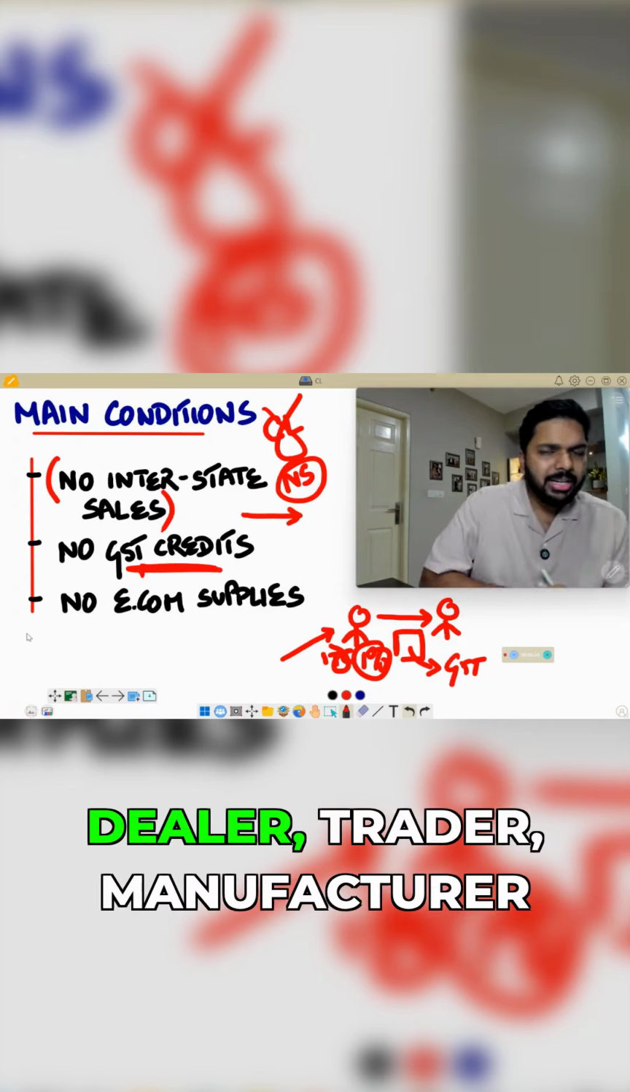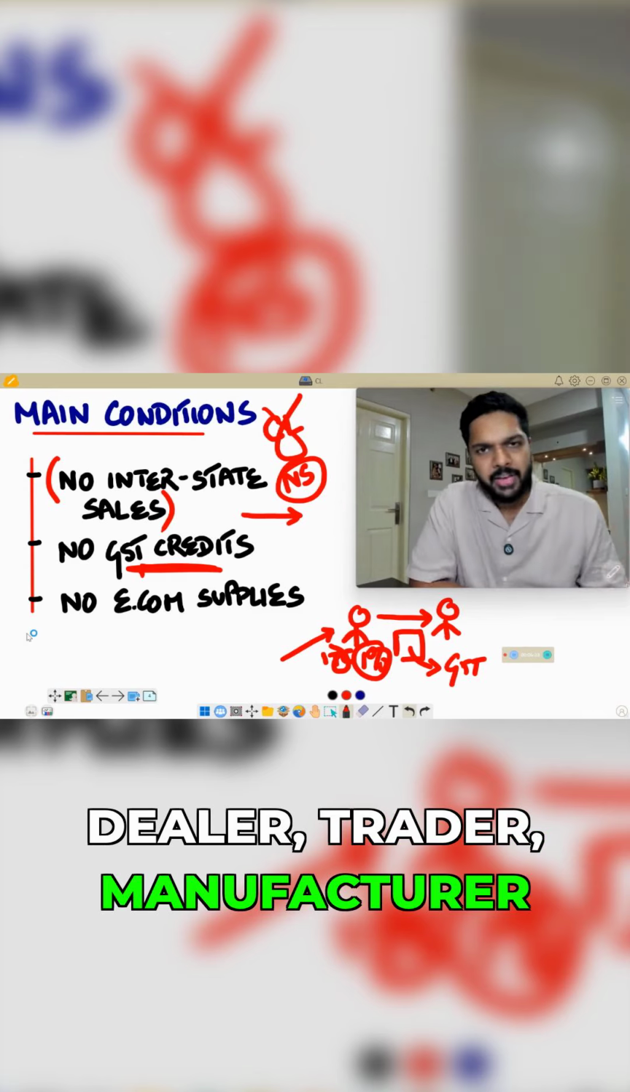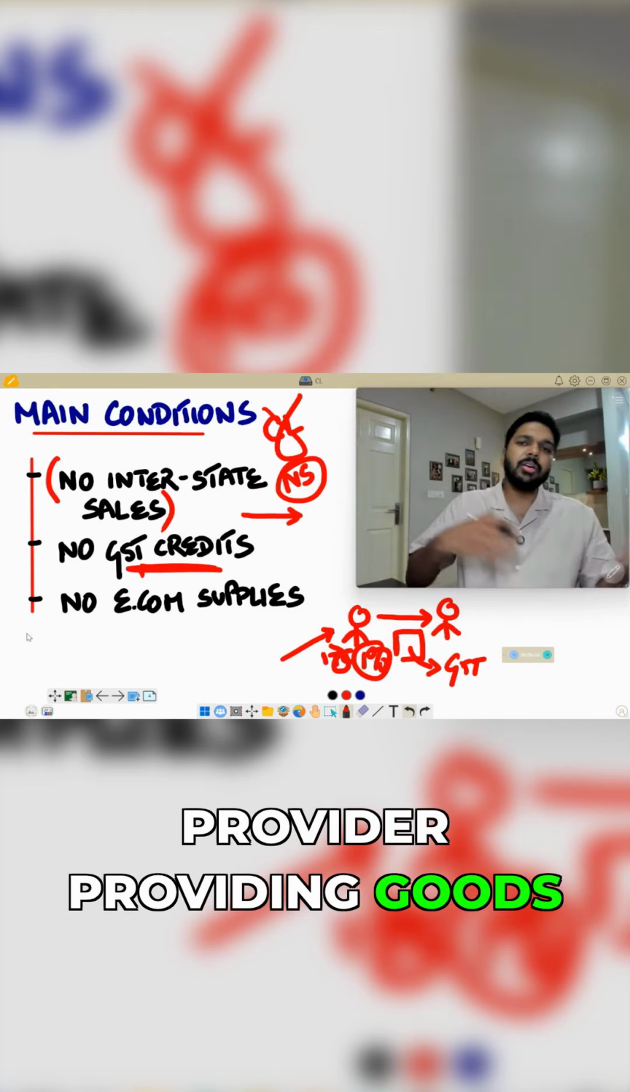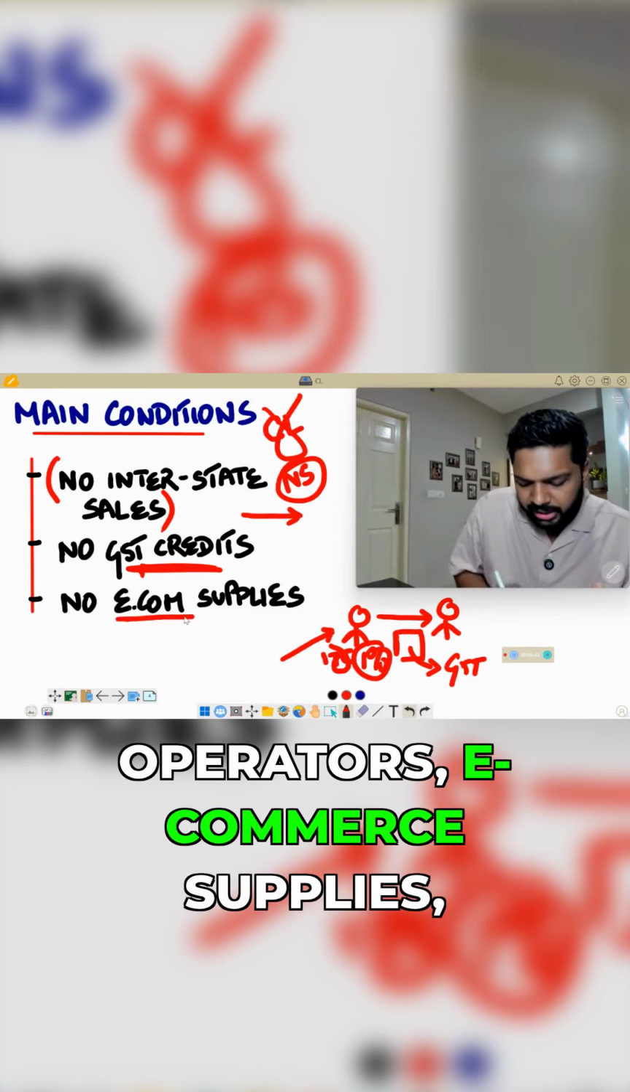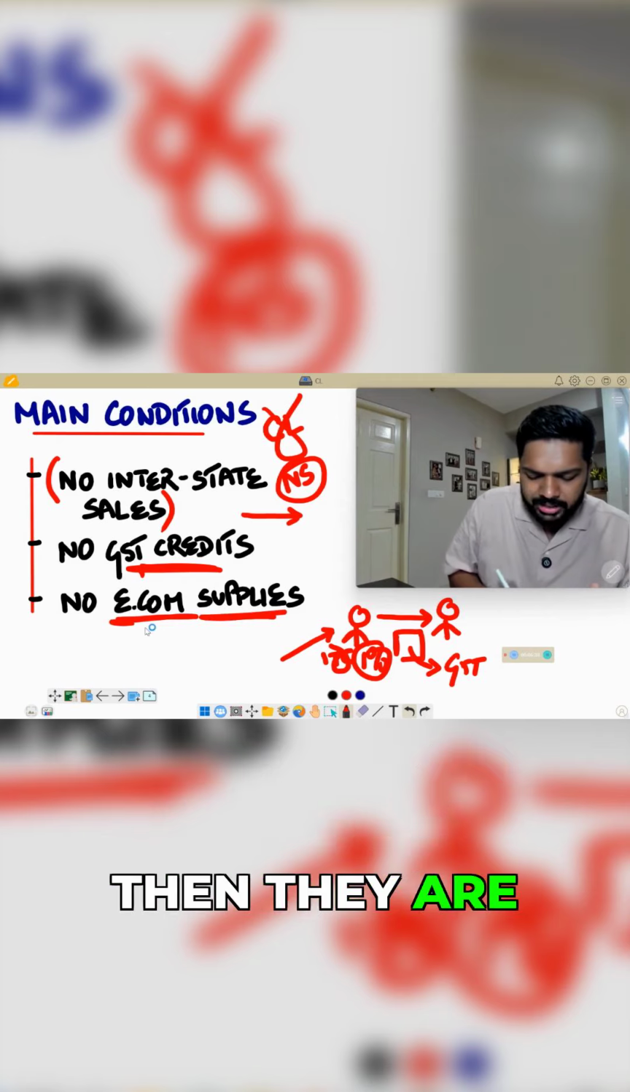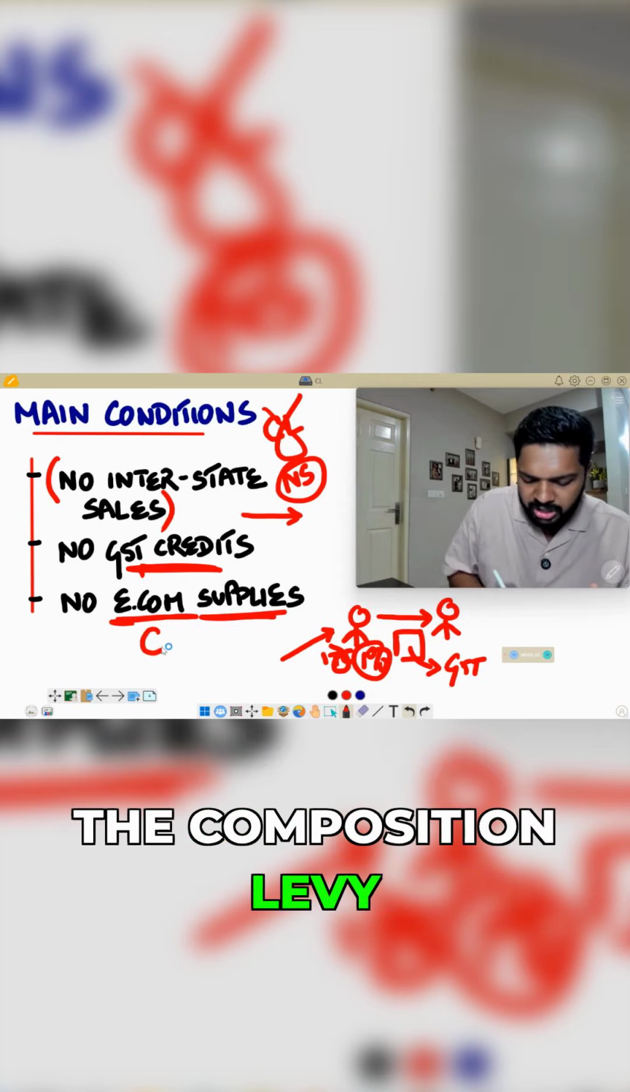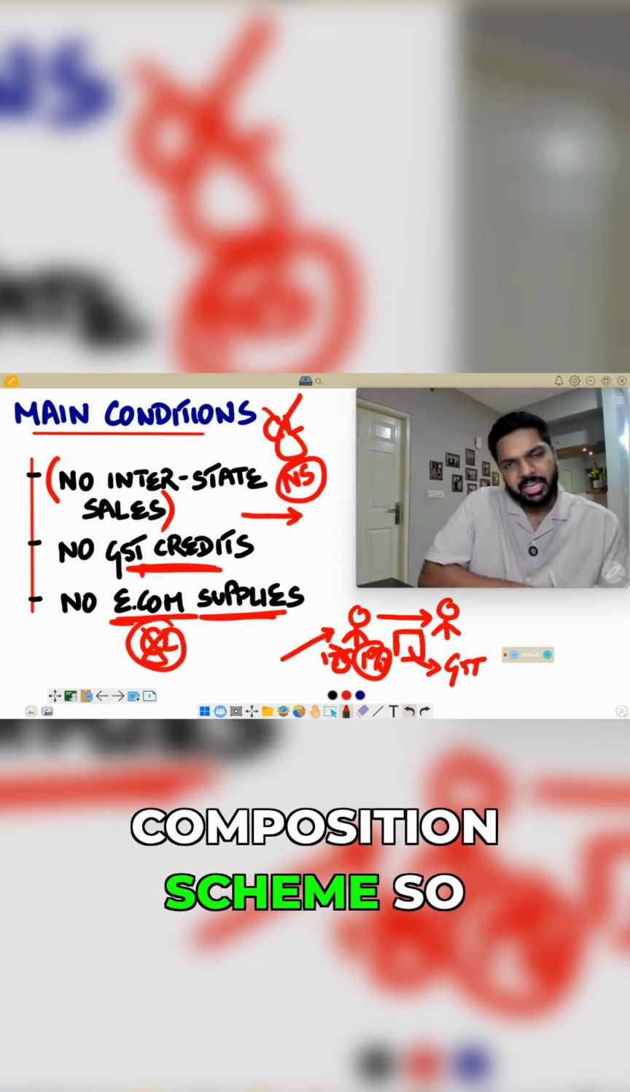And if you are a dealer, trader, manufacturer, or a service provider providing goods or services through e-commerce operators, e-commerce supplies, then they are also out of the composition levy. You cannot come under this particular composition scheme.